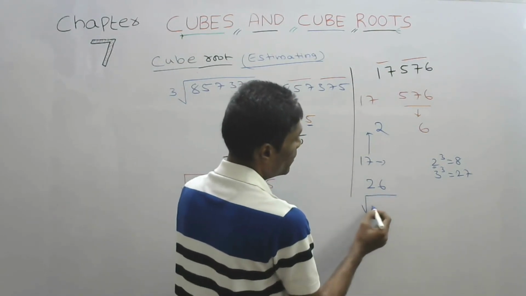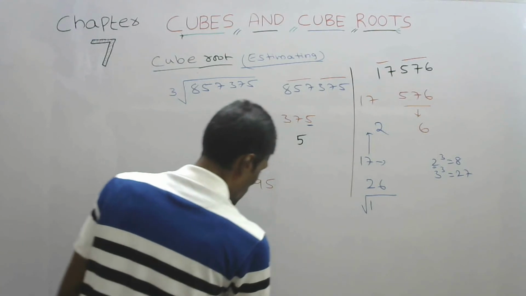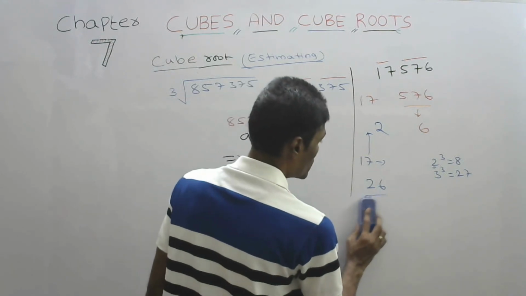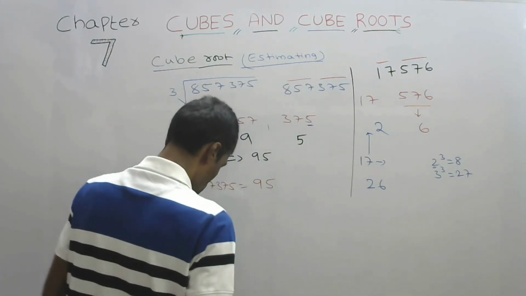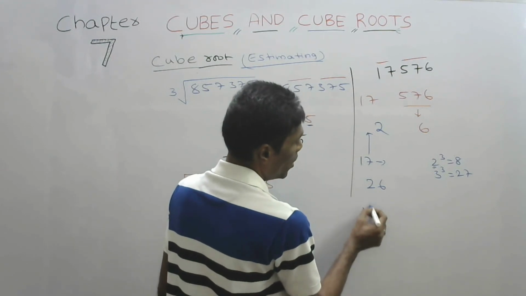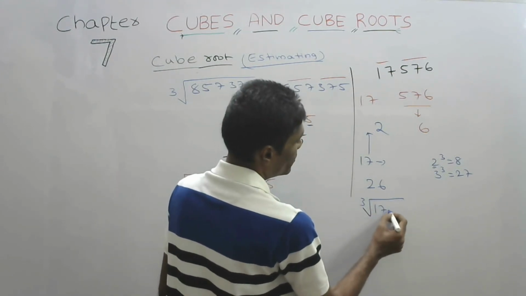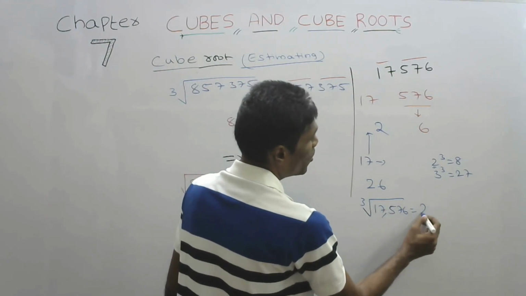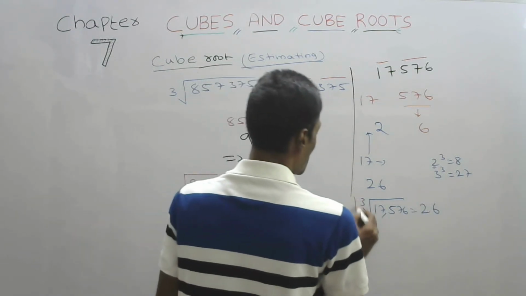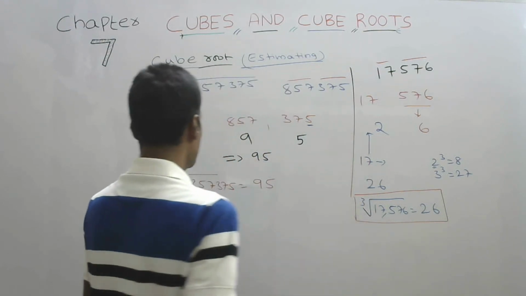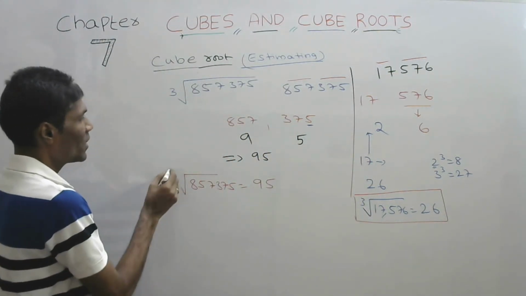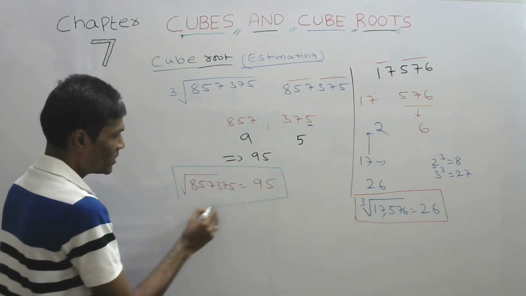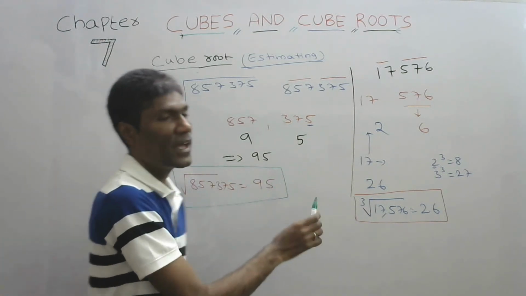So cube root of 17,576 is 26. Here also we got the cube root of 857,375 is 95. This is by the estimation method.